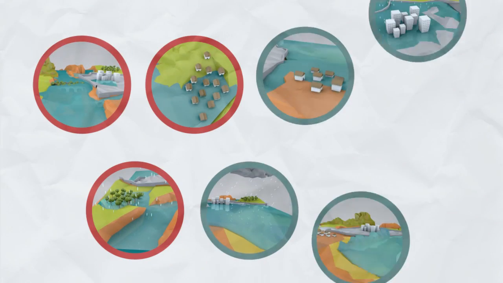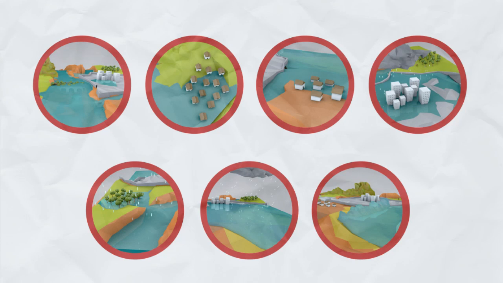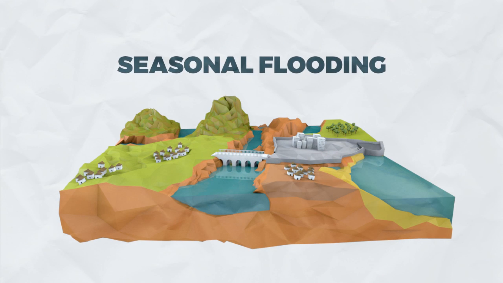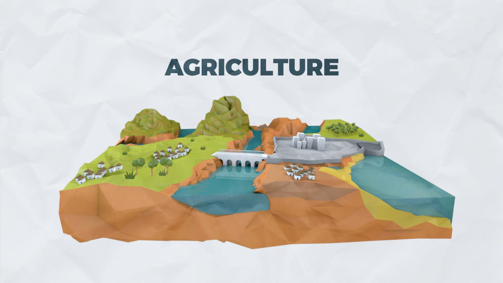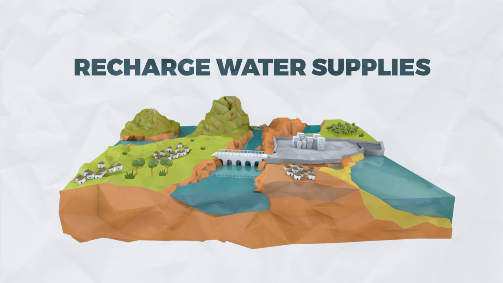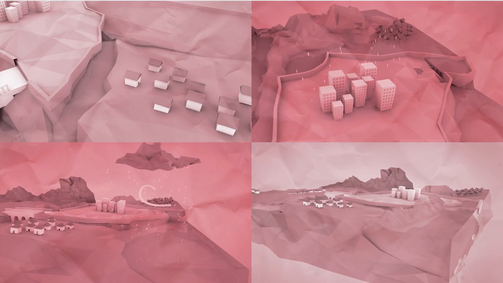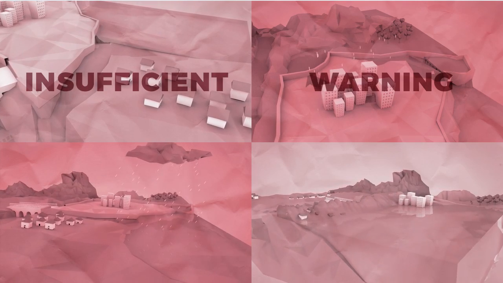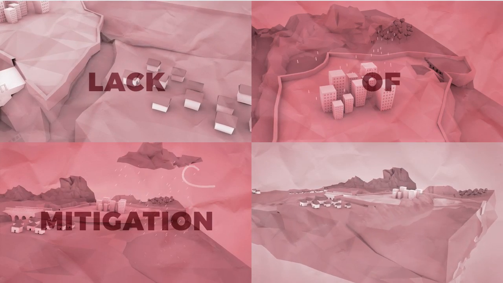Although floods are usually agents of disasters, not all floods are bad. Seasonal flooding is an important source of nutrients in agriculture. They also help in the recharge of water supplies in dams and aquifers. A disaster only occurs when people are not prepared for floods due to poor land use planning, insufficient warning systems, and the lack of mitigation measures.